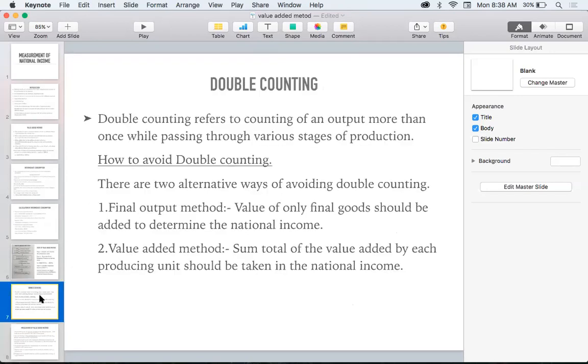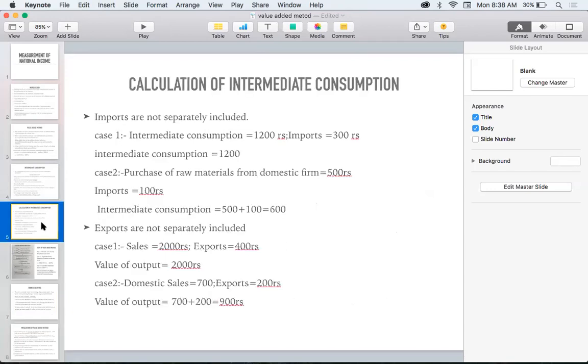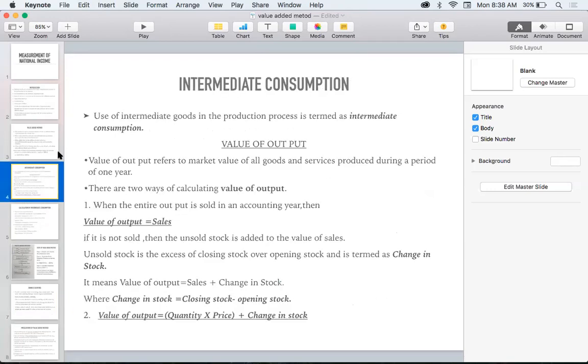Now let us do some of the sums related to value of output or value added method. Let us see that. Let us go to doing the sums.